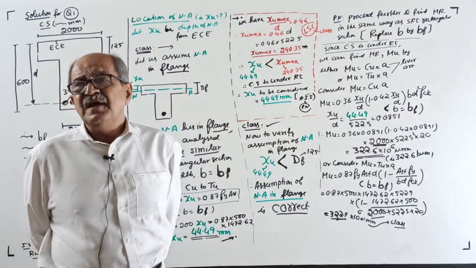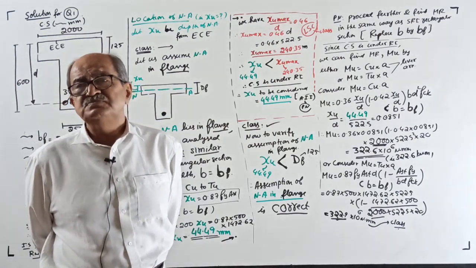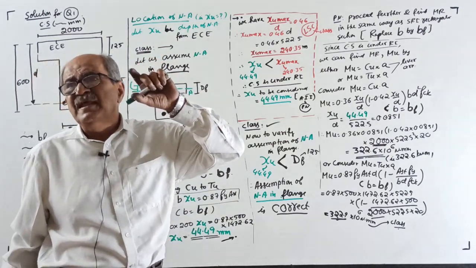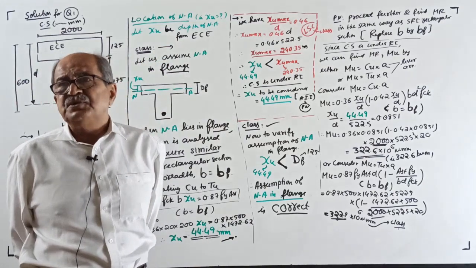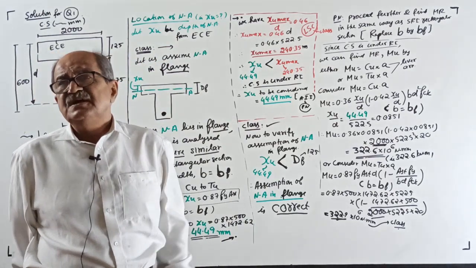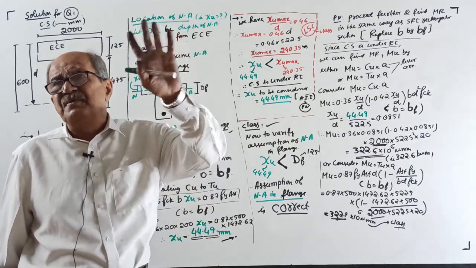One type, type A, is where the compressive stress in the flange is uniform. That is, DF is less than 3/7 XU. The second type, type B, is non-uniform stress in the flange. DF is more than 3/7 XU.